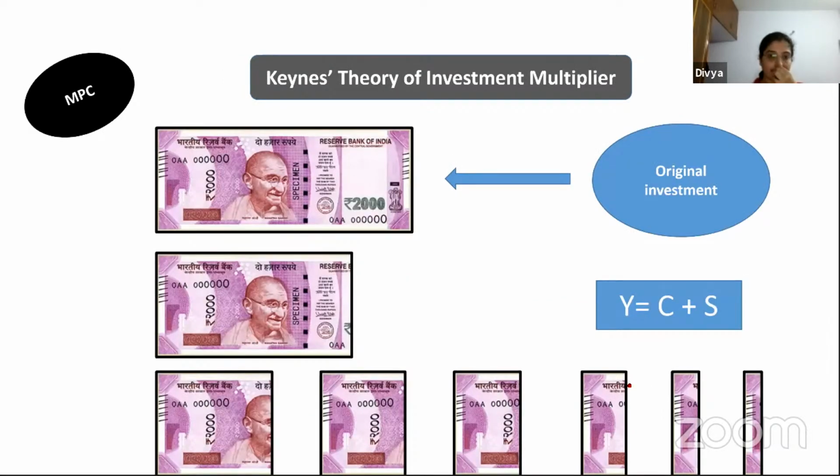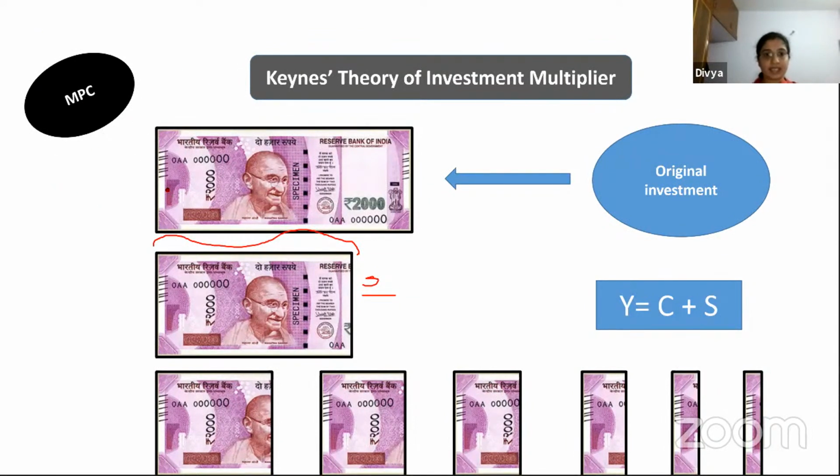Now, to explain that, we need to know what marginal propensity to consume is. You have this original investment, say 2,000 rupees. Out of this 2,000 rupees, you are not going to consume everything, right? Say you are spending 1,500 rupees, and 500 rupees is your savings. So marginal propensity to consume is that part of your incremental income which you are ready to consume, which you are using for consumption. The other part is the savings.